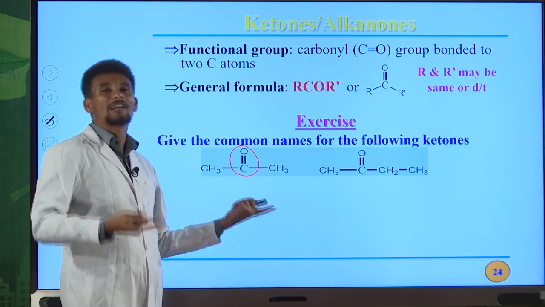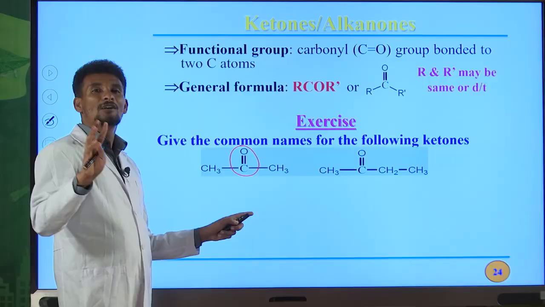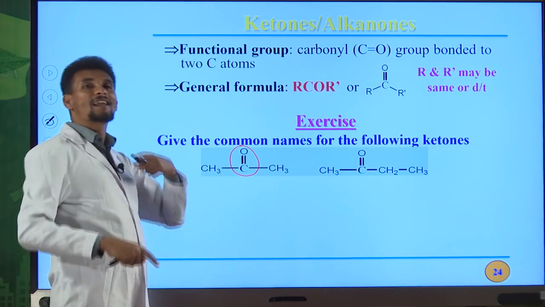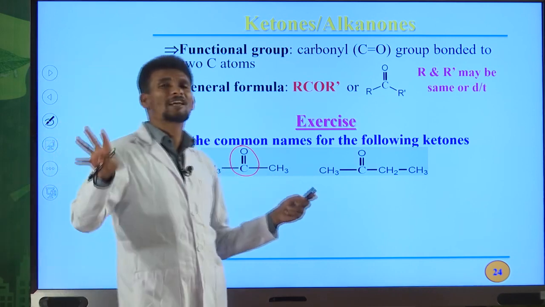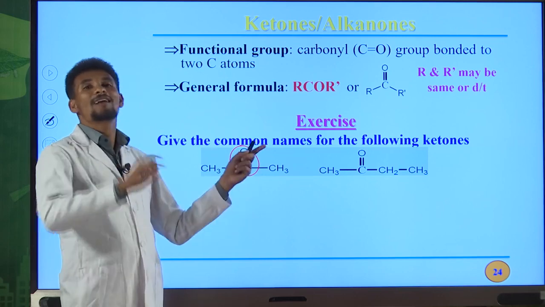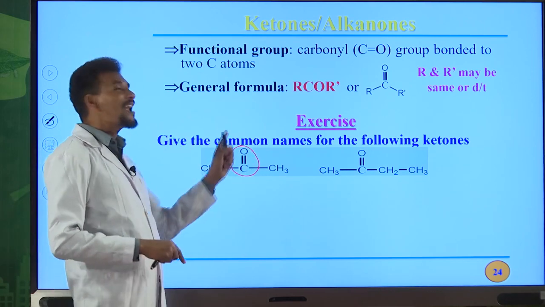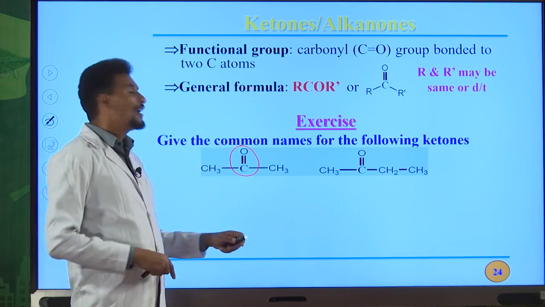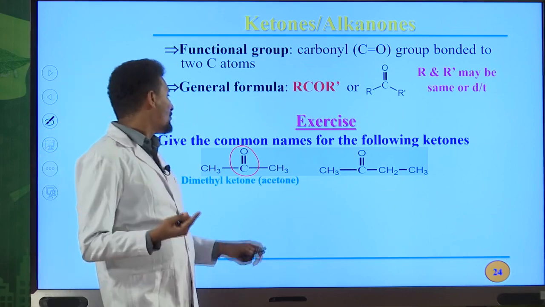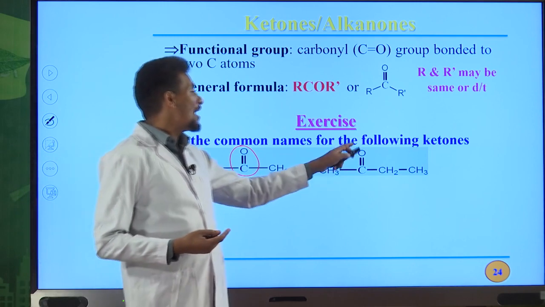Therefore, name the alkyl groups first. If you have similar alkyl groups, use the prefix di. The common name of this ketone is dimethyl followed by ketone. We have two similar methyl groups, and the common name of this ketone is dimethyl ketone. It is also named acetone. Acetone is the common name for this organic compound, dimethyl ketone or acetone.